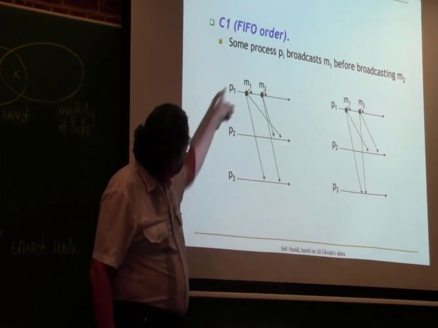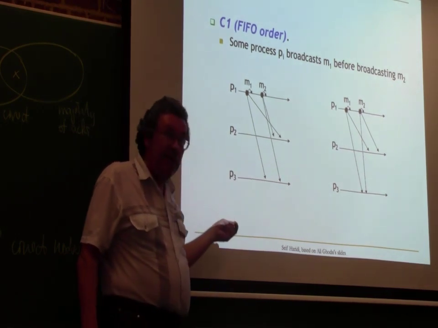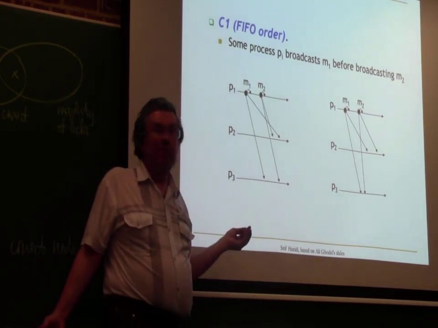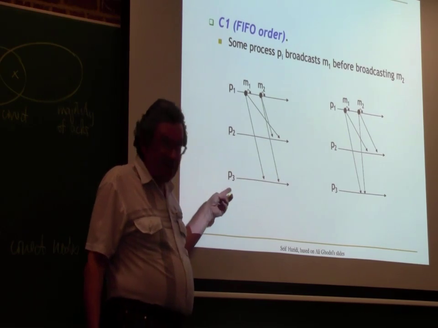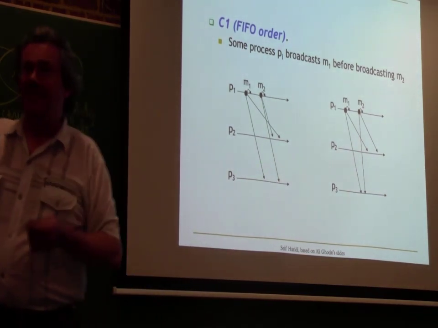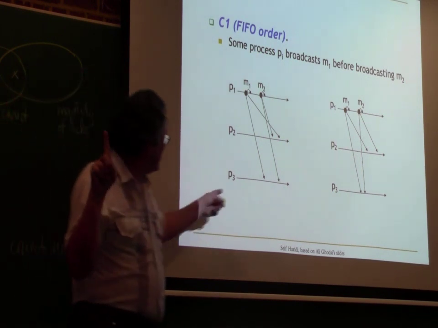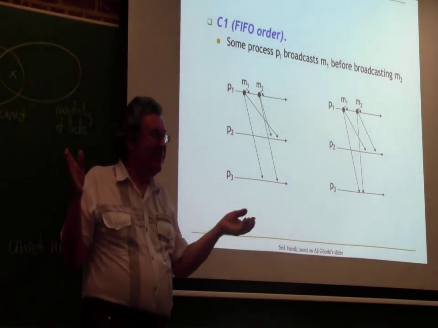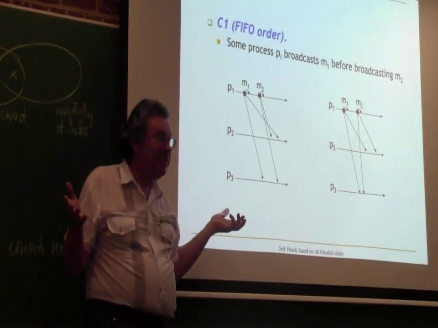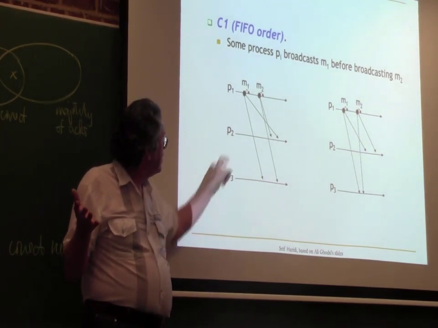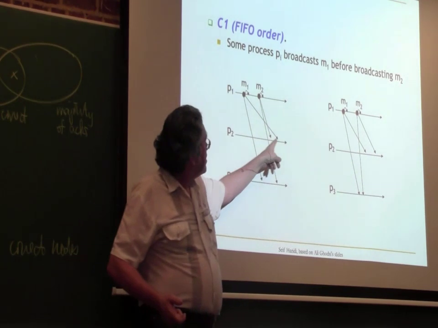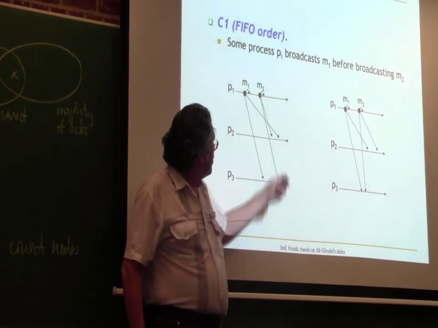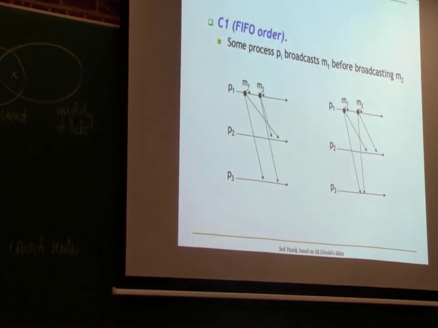So I ask you, this scenario on the left, is it satisfying causal order or not? Very easy. I need one bit of information. Yes or no? What do you think? No. Why not? Because in P2, M2 is received before M1. Yes. So the order has changed here. M1 happened before M2, but here we split them. So the one on the left is not satisfying causal order.